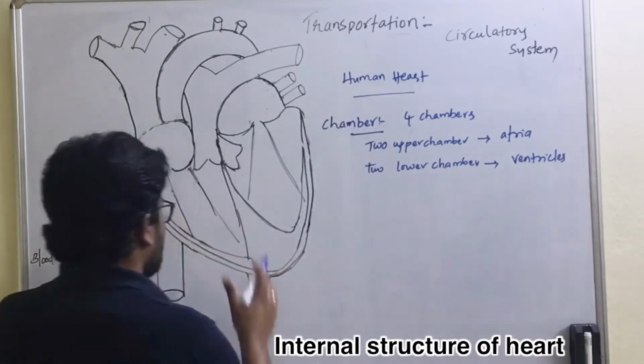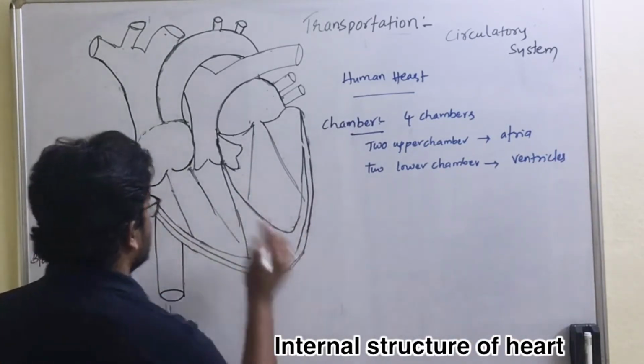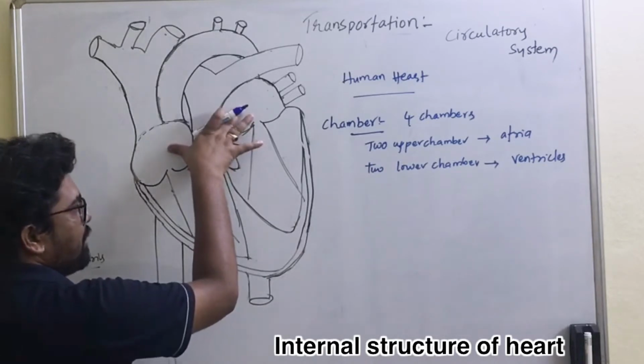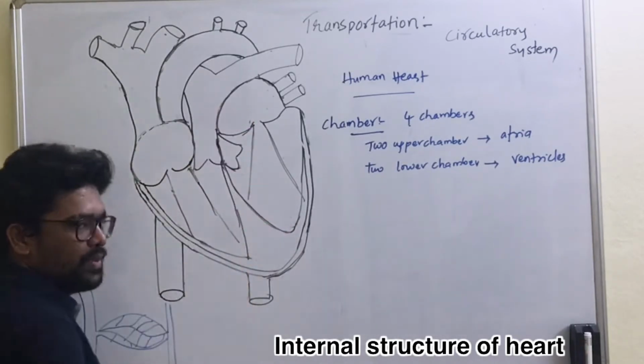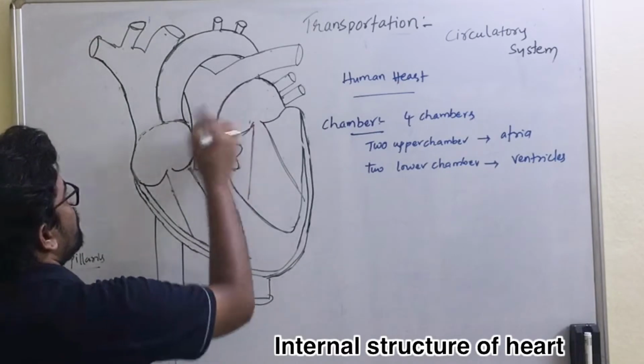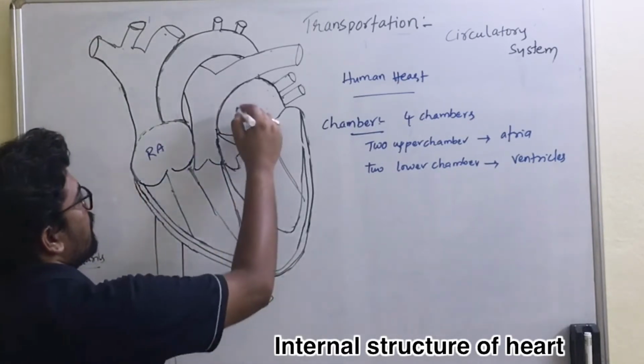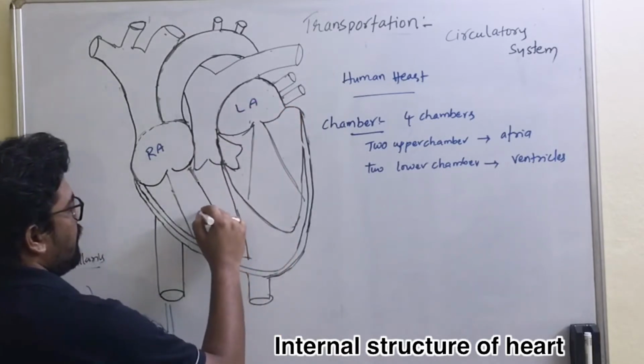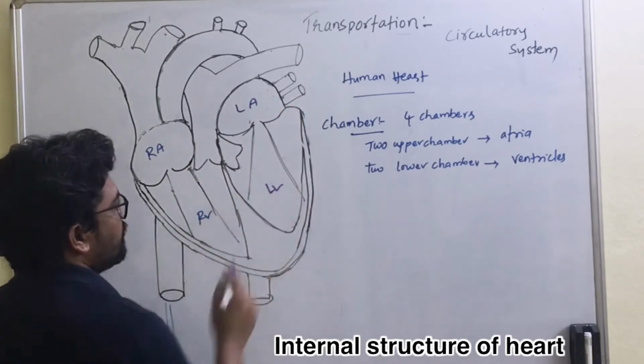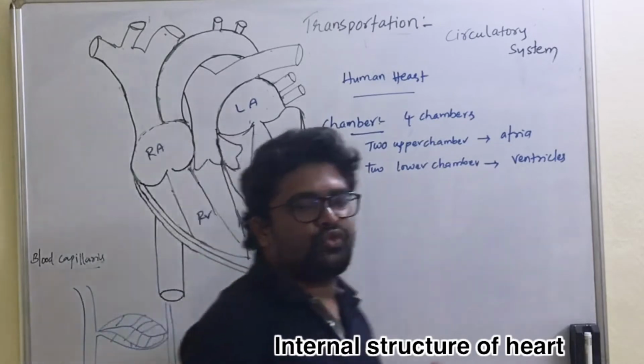Here let us try to label the parts of these chambers. These 2 are the upper chambers of the heart and these are the lower chambers of the heart. The upper 2 chambers are the right auricle on the right side and the left auricle on the left side, then the right ventricle and left ventricle. So these are the 4 chambers of the heart.